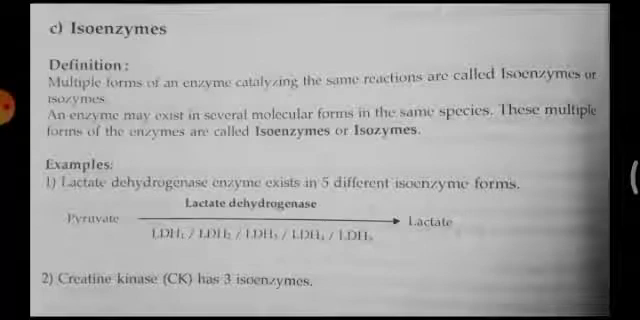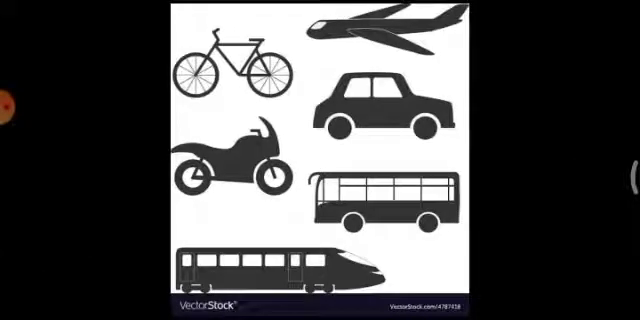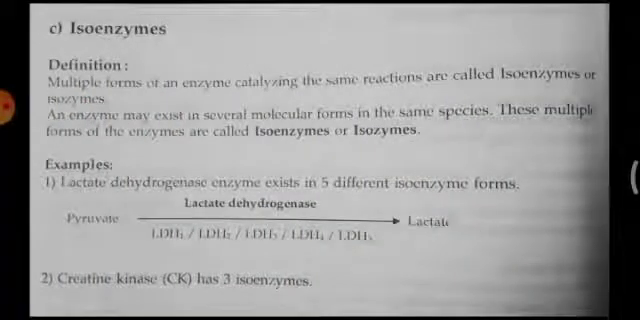Multiple forms of enzymes, but activity is same. I can give a lot of examples, but I have taken this example as a suitable one, where the transport is the main function and the forms are different. For example, if you take a specific example regarding isoenzymes, lactate dehydrogenase enzyme exists in 5 different isoenzyme forms.